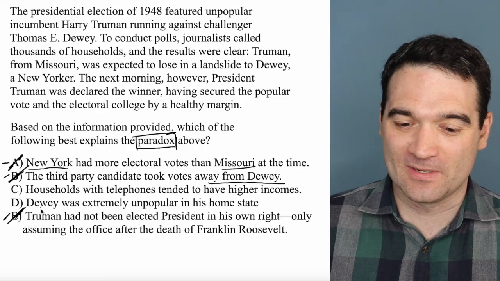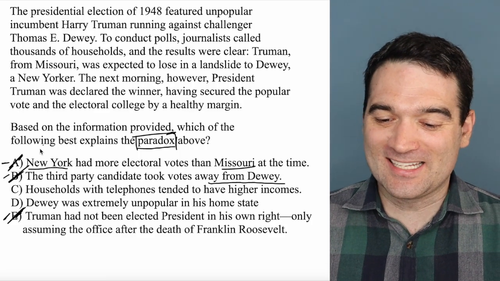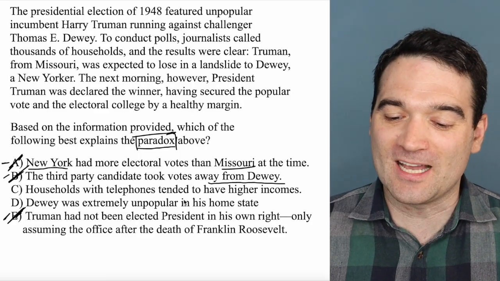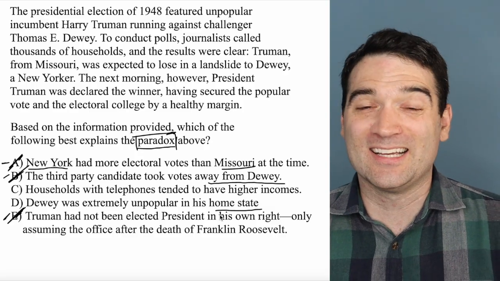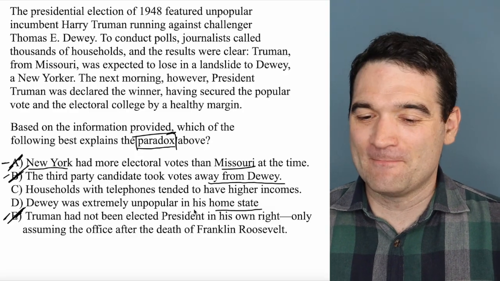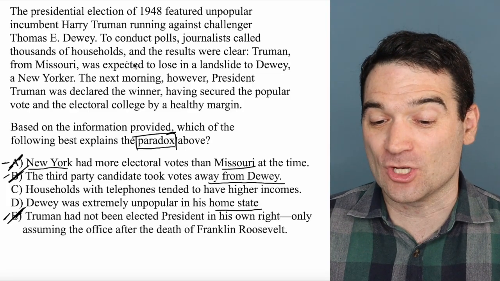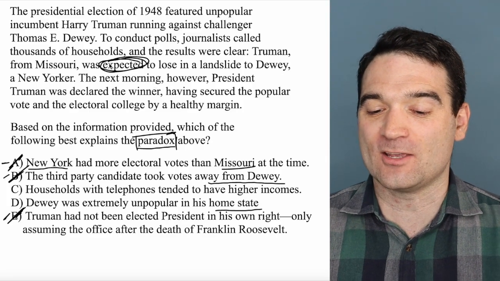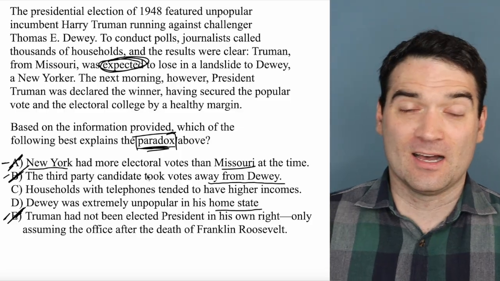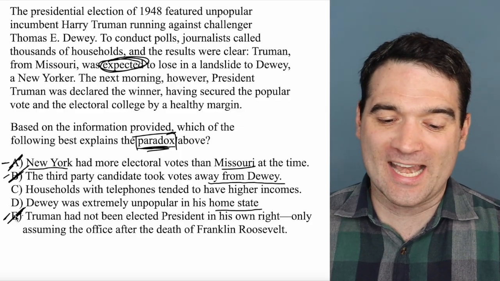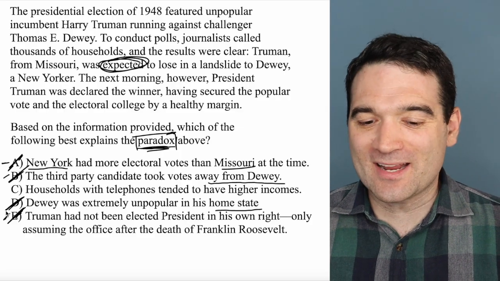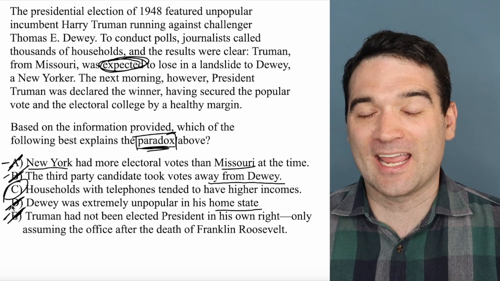Okay, so we're down to these two. The next one we're going to eliminate is B. Dewey was extremely unpopular in his home state. What does that matter, or what does that have to do with expectations? The real key here is expectations. That's the paradox. Truman was expected to lose, and he didn't. The correct answer is actually answer option C.